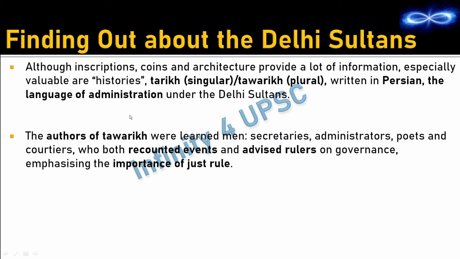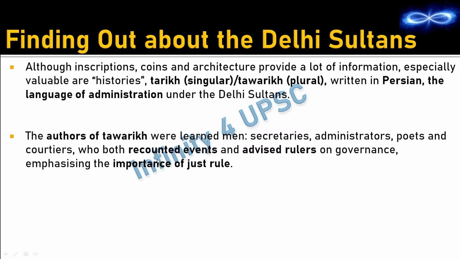The authors of Tawarikh were learned men like secretaries, administrators, poets and courtiers. That means the people who are sitting in the court. So all these people had direct access to the information which was happening in court. Now these authors of Tawarikh recount events. That means they write down events, and that is what we call Tarikh or Tawarikh.